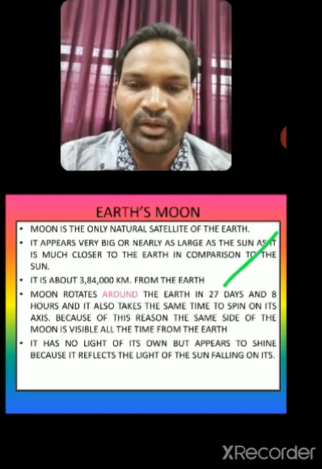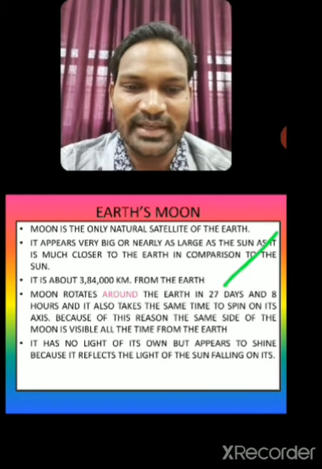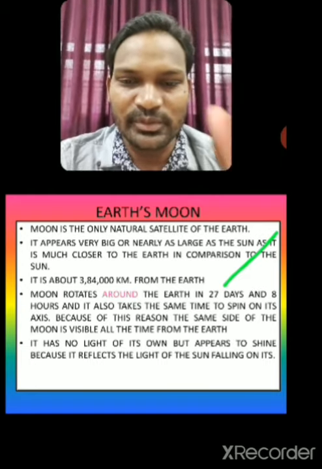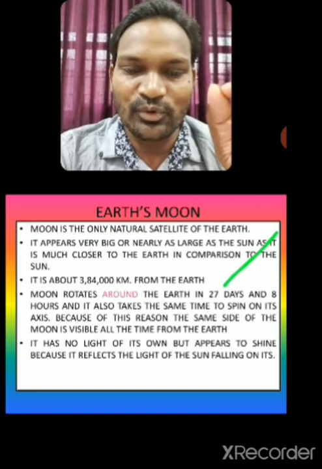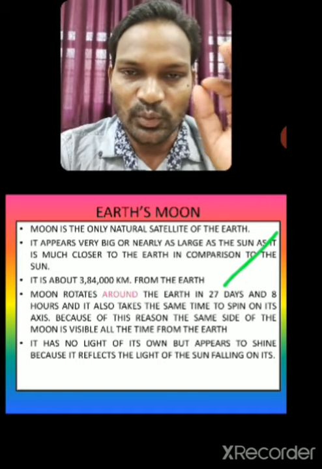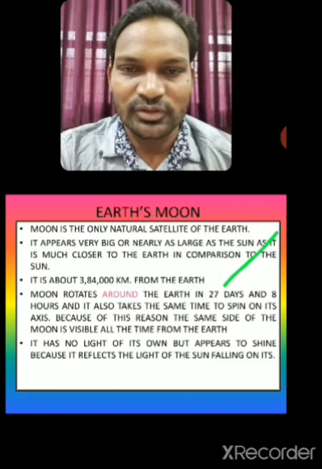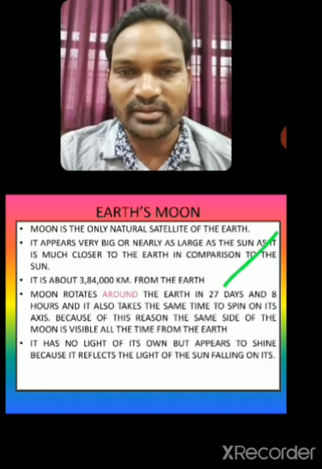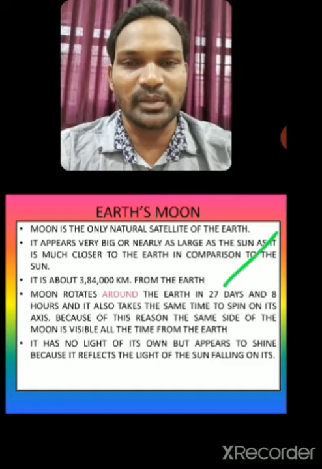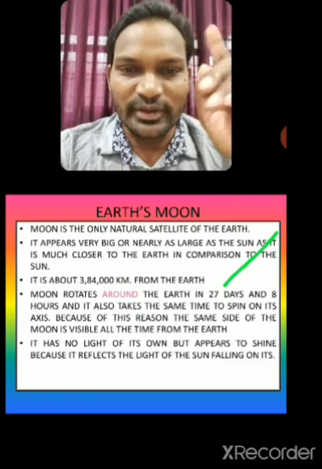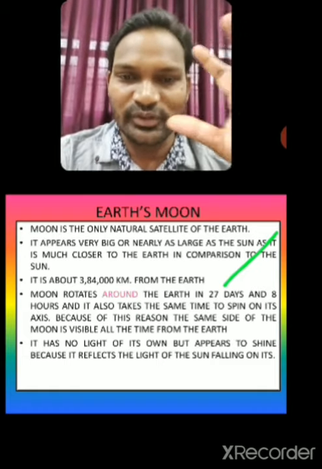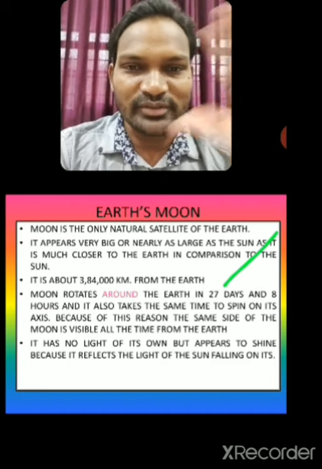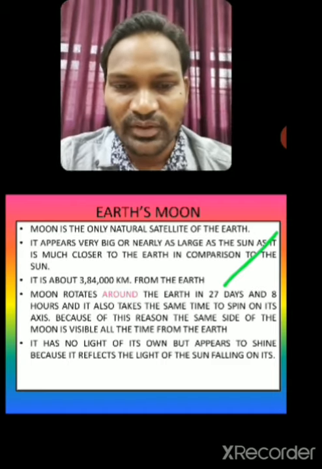Because of this, the same side of the Moon is visible all the time from the Earth. We see the Moon looks similar every time, day or night, especially at night. When you look at the Moon, whether it is a full moon or a half moon, it looks quite similar. So that is what it says.